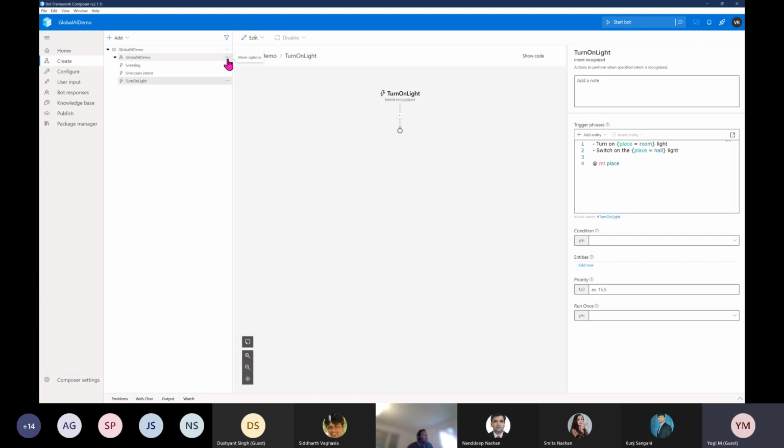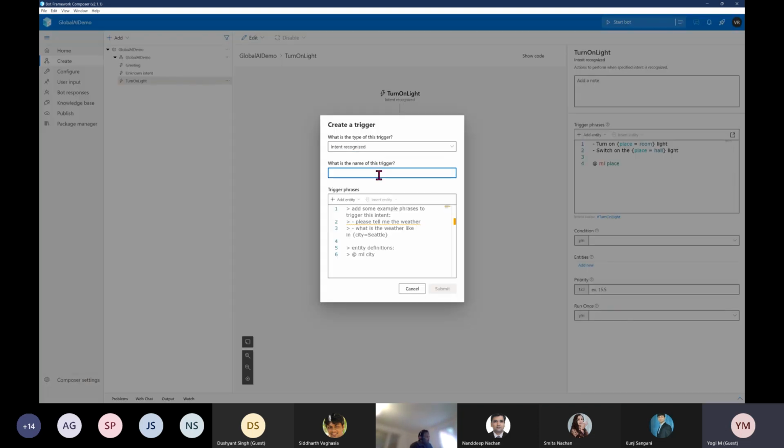And I'm going to add one more trigger. Maybe this is called turn off light. Turn off light, and adding statements: turn off room light.